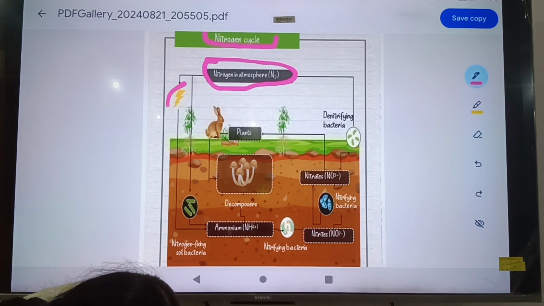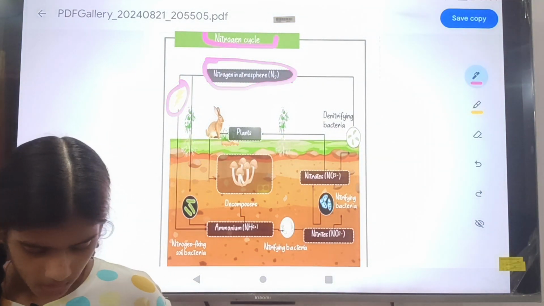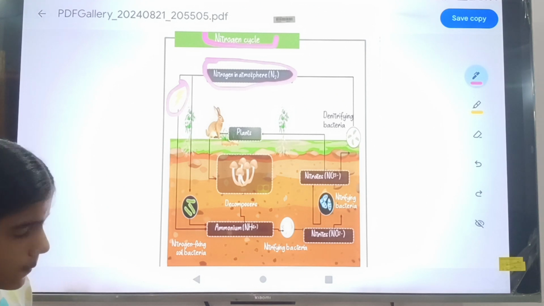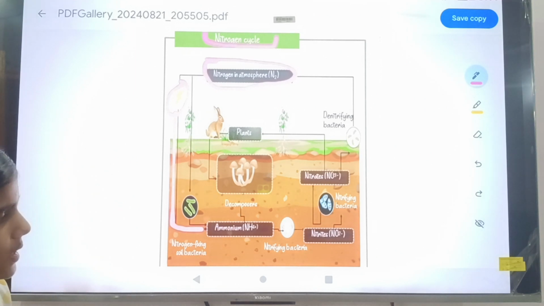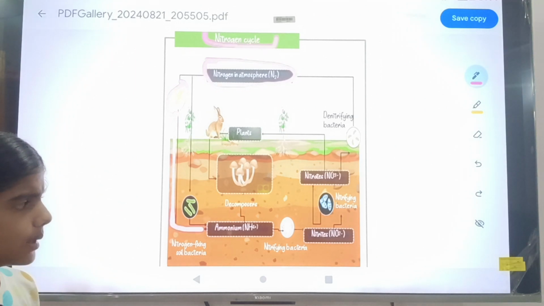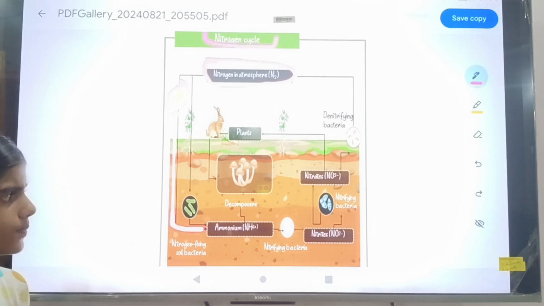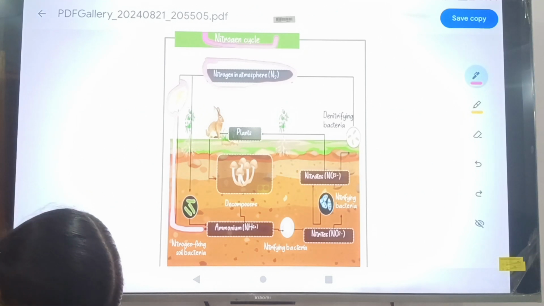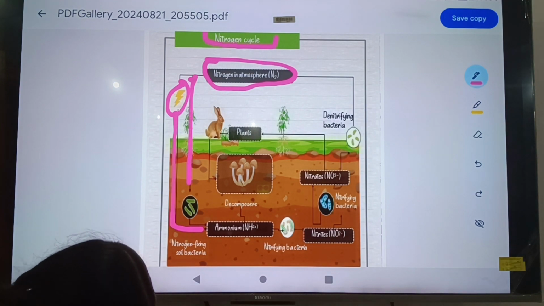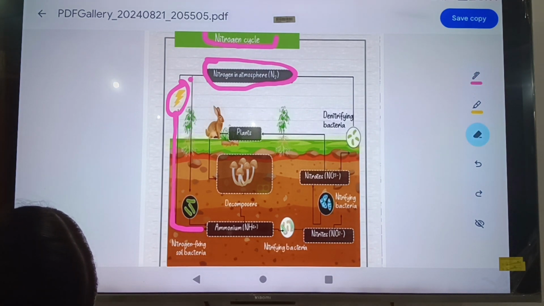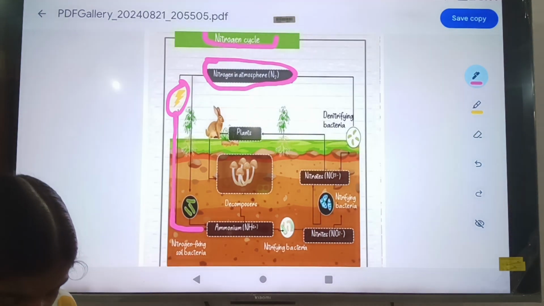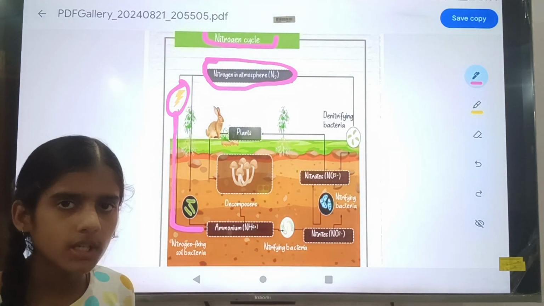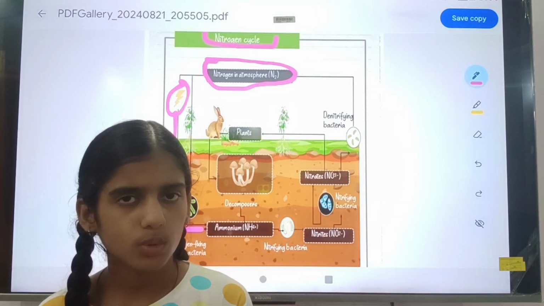The nitrogen gas in the atmosphere can be converted into ammonium, and we will study this process first. So by the thunder and storm, the nitrogen gas in the atmosphere is converted into ammonium.